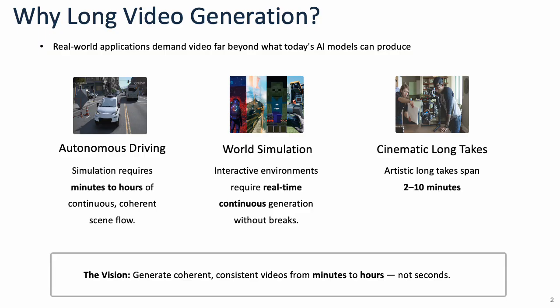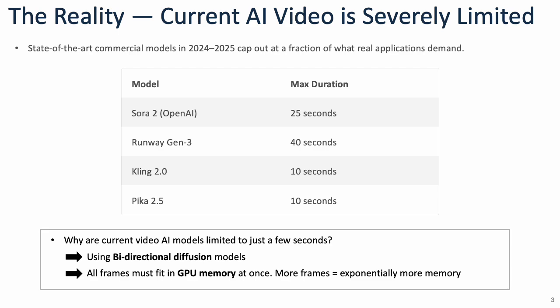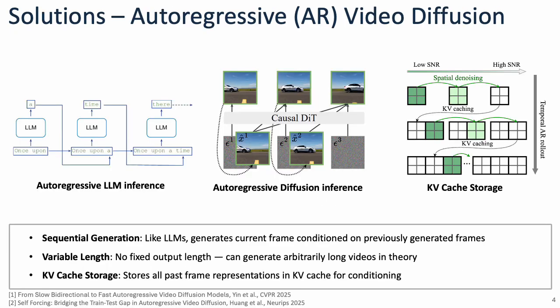Long video generation is essential for applications such as autonomous driving simulation, world modeling, and cinematic long takes. These applications require continuous, coherent scenes over minutes or even hours rather than few-second clips. However, current commercial video models typically generate only a few seconds. Their bidirectional diffusion architecture processes all frames together, so longer videos require every frame to remain in GPU memory. This creates a fundamental duration limit.